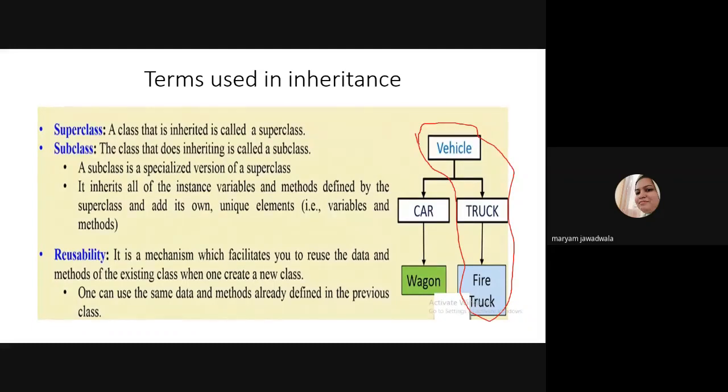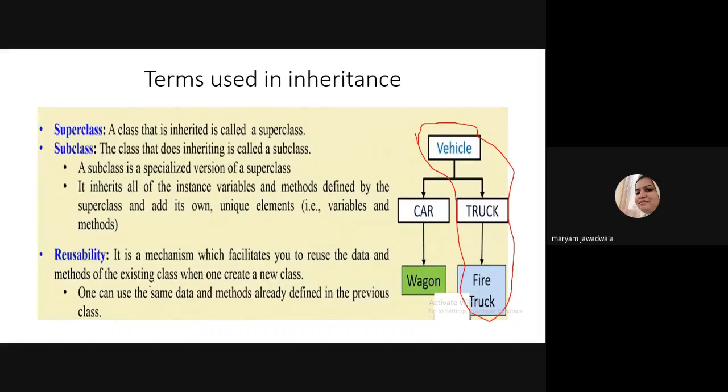So why are we using inheritance in Java? The reason for using inheritance is reusability. So what is reusability? Reusability is the mechanism which facilitates you to reuse the data and methods of an existing class when one creates a new class. One can use the same data and methods already defined in the previous class.